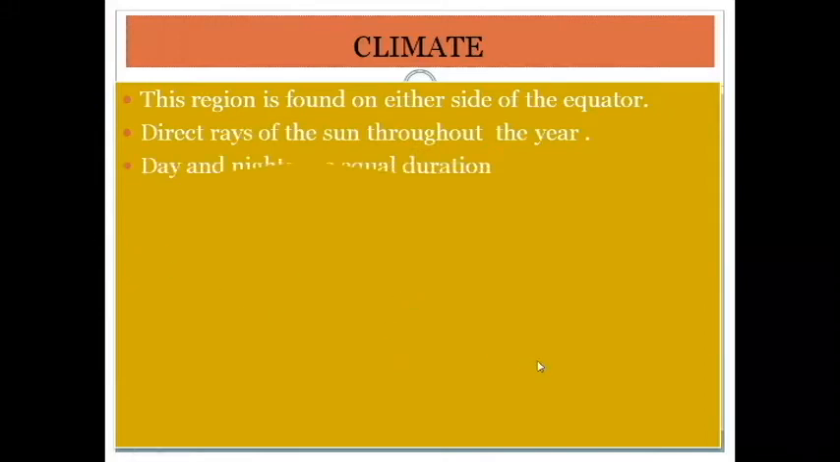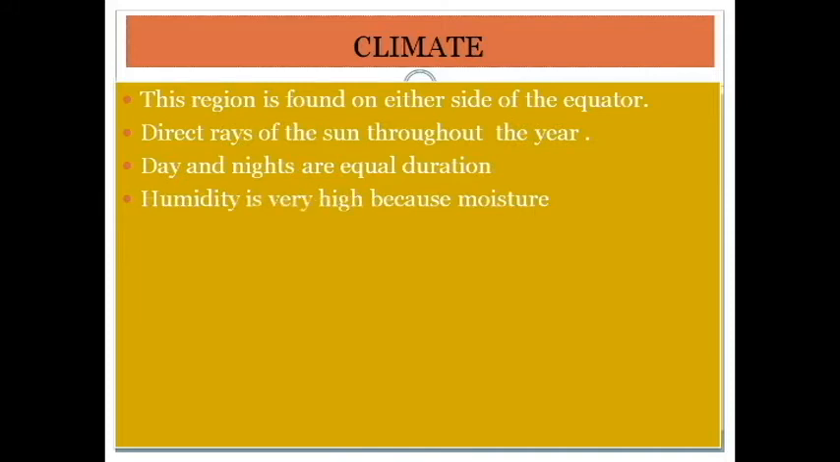We get direct rays not only for 1 or 2 months, but equally over the full year. And day and night are of equal duration. There is no short and long, both are very equal. Day is equal, night is equal. And humidity, which is nothing but moisture, is very high because moisture evaporates from the rivers, ponds, and plants and from the clouds.